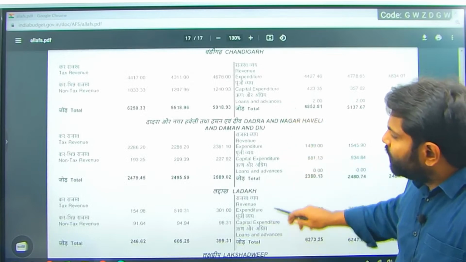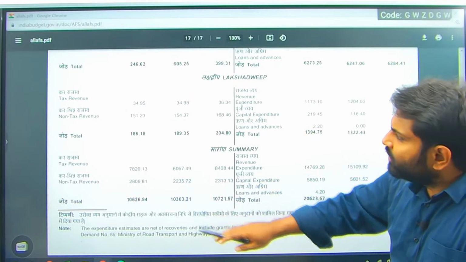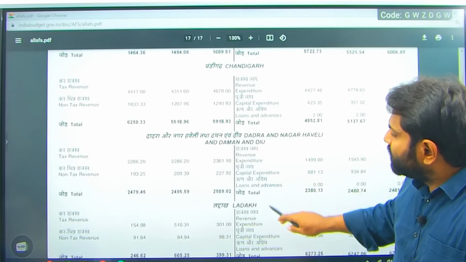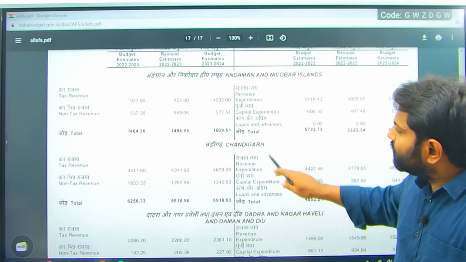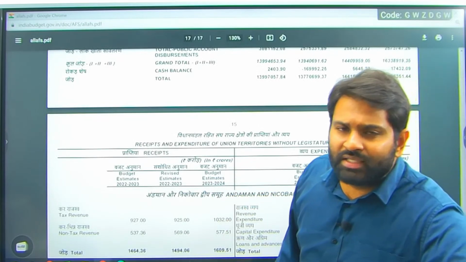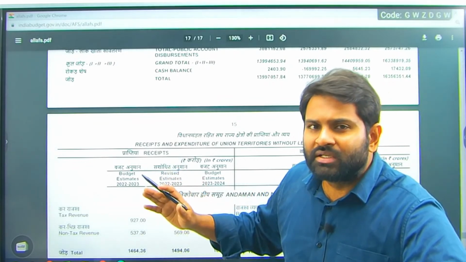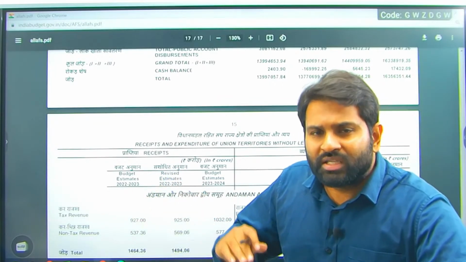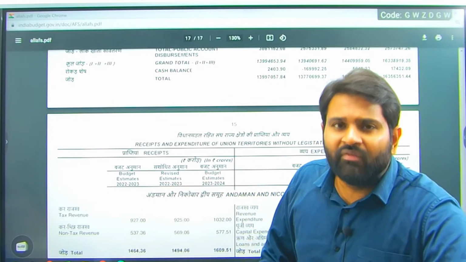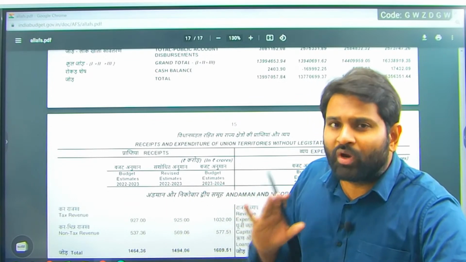This is of Union Territories. These are the accounting of Union Territories. Tax revenue, non-tax revenue of Lakshadweep, Ladakh, Andaman Nicobar, Chandigarh. Right? This is what the Constitution envisaged. This is what the Constitution said. You need to have separate account statements for the Consolidated Fund. Similarly, contingency and public account, and different accounts for revenue and expenditure and also for Union Territories. So that is what we see.